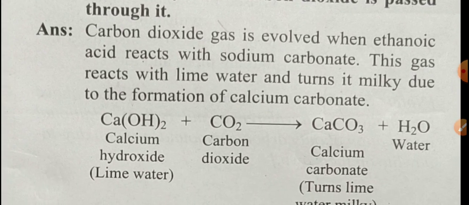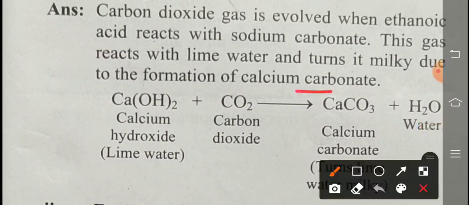Answer. Carbon dioxide gas is evolved when ethanoic acid reacts with sodium carbonate. This gas reacts with lime water and turns it milky due to formation of calcium carbonate. Because calcium carbonate means nothing but the limestone, also called marble, and particles of these are white in color. That's why this solution turns milky.